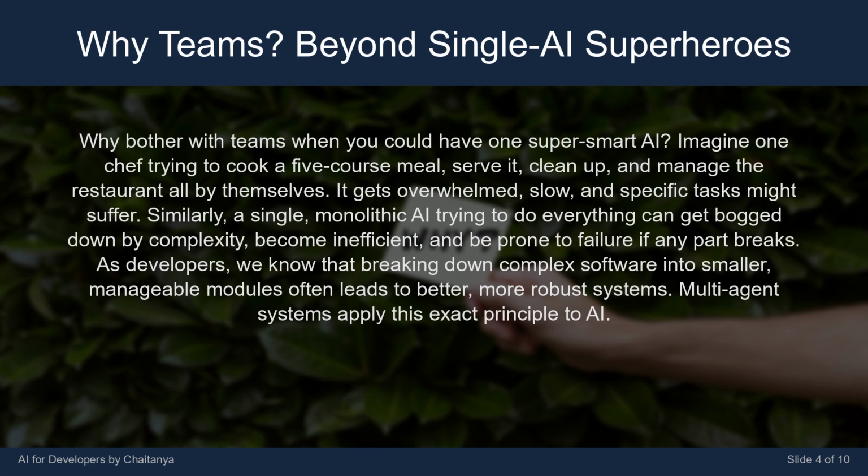Similarly, a single, monolithic AI trying to do everything can get bogged down by complexity, become inefficient, and be prone to failure if any part breaks. As developers, we know that breaking down complex software into smaller, manageable modules often leads to better, more robust systems. Multi-agent systems apply this exact principle to AI.